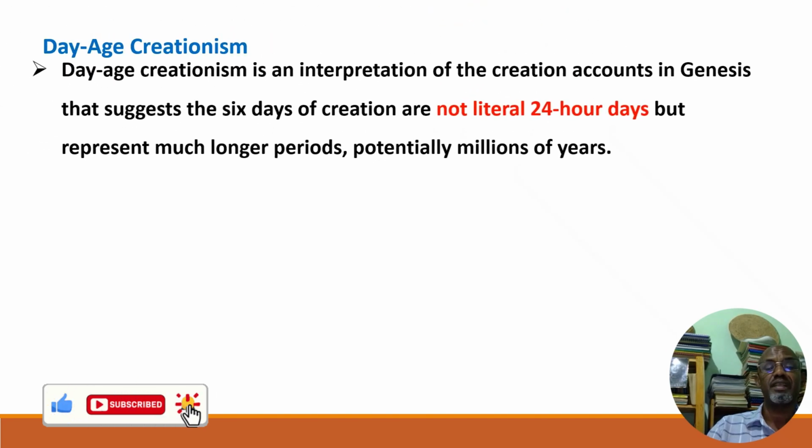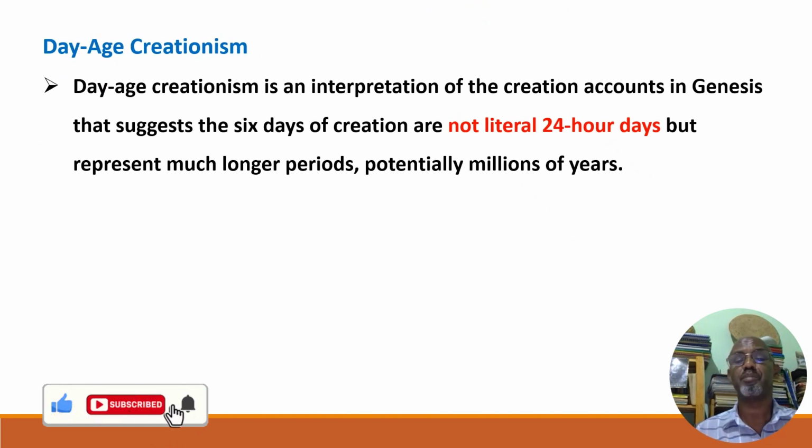Day age creationism is an interpretation of the creation accounts in Genesis, the Bible, that suggests the 6 days of creation are not literal 24-hour days, but represent much longer periods, potentially millions of years. Therefore, this is their explanation, you see. The 6 days of creation described in Genesis are not literally 24-hour days.